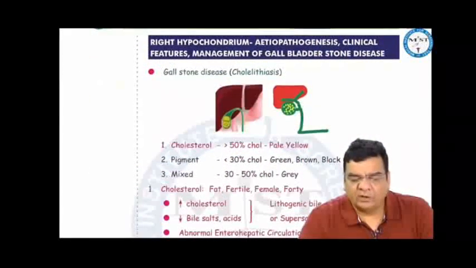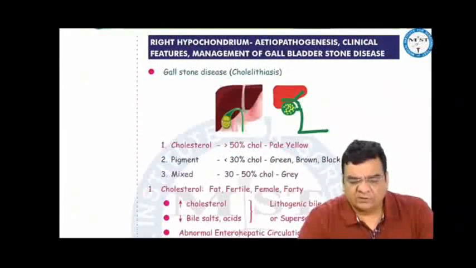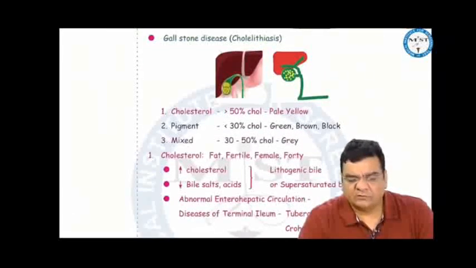In the right hypochondrium, the gallbladder pathologies, most important, the gallbladder stones. The gallbladder stones can be either cholesterol, pigment, or mixed. Cholesterol: more than 50% cholesterol is there. They're pale yellow in color. Pigment: less than 30% cholesterol, green, brown, or black in color. Mixed: 30 to 50% cholesterol, gray in color.